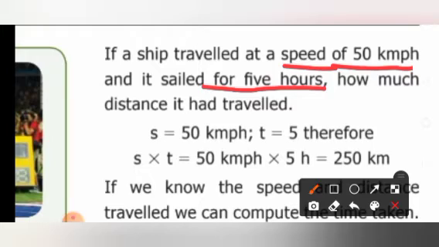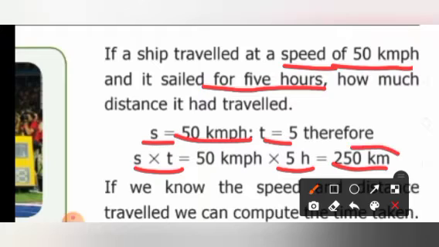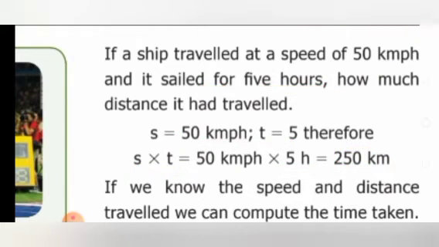So we know the speed and the time. Distance equals speed into time, isn't it? Speed we know, 50 kilometers per hour, into 5 hours. So 50 into 5, 250 kilometers. Did you understand how to calculate the distance, children?